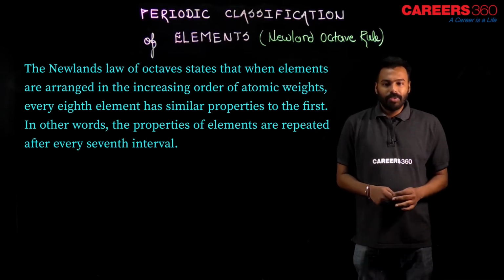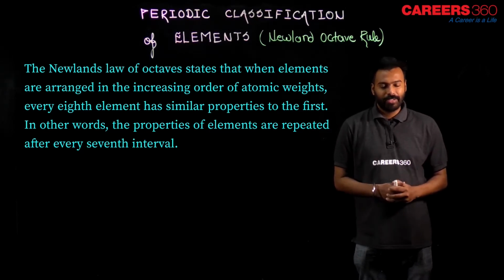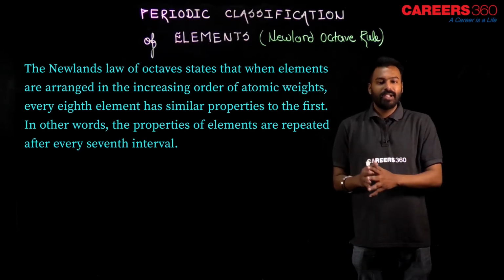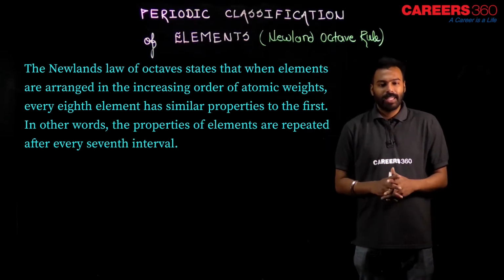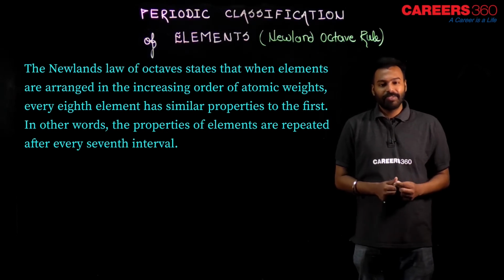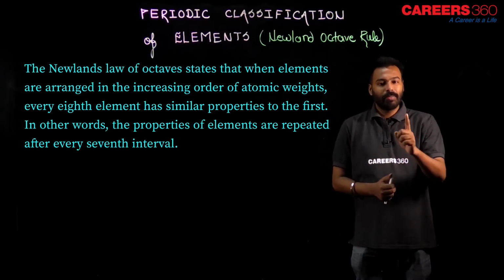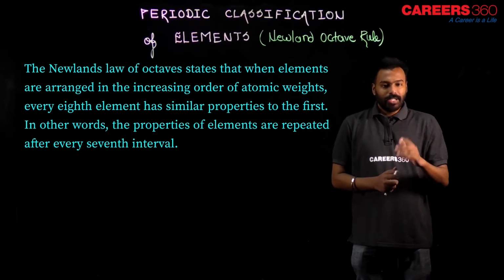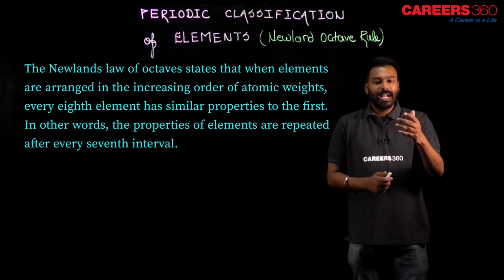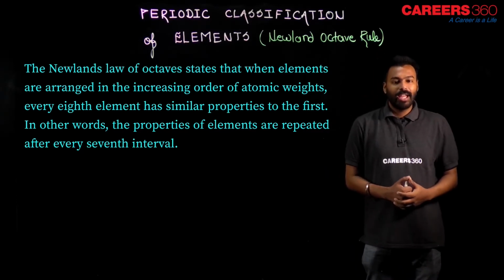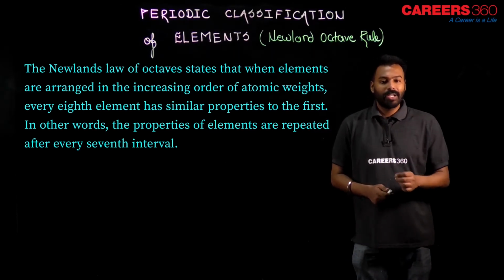Newlands' law of octaves states that when elements are arranged in increasing order of atomic weight, what did he do? He arranged the elements in increasing order of atomic weight or atomic mass. And the interesting thing was every first element and eighth element, you can start number 1 from anywhere, it's your choice, every first and eighth element had similar properties, and whenever a property repeats, we call it by a different name, periodicity.